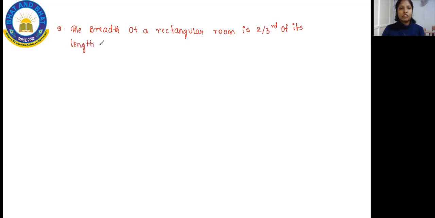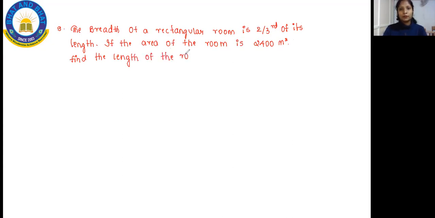If the area of the room is 2,400 meters square, find the length of the room.